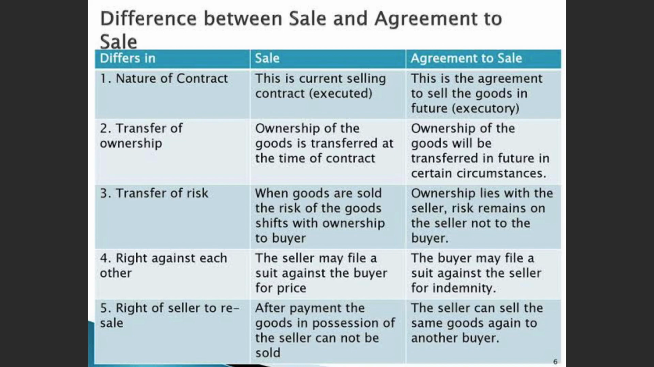Now, under sale, the seller has sold the goods to the buyer. The buyer has failed to make the payment, that is the price of the goods. In that case, yes, the seller can file a suit or file a case against the buyer for the price of goods in the court of law. Whereas in the agreement to sale, the buyer may file a suit only for indemnity.